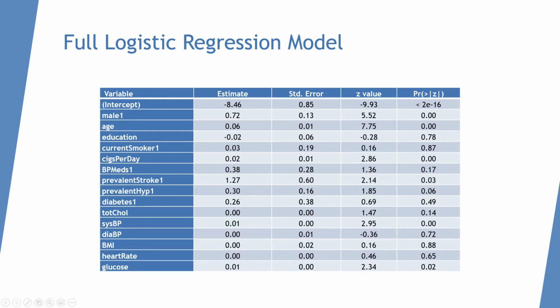So the first model created was a logistic regression model using all available variables as covariates. Here, there are only several predictors that are significant, that being male, age, cigarettes per day, stroke, hypertension, systolic blood pressure, and glucose. Given that many of the predictors were insignificant, I suspected that there existed some strong multicollinearity between the variables, and also given the large number of predictors, I wanted to pare down the model.